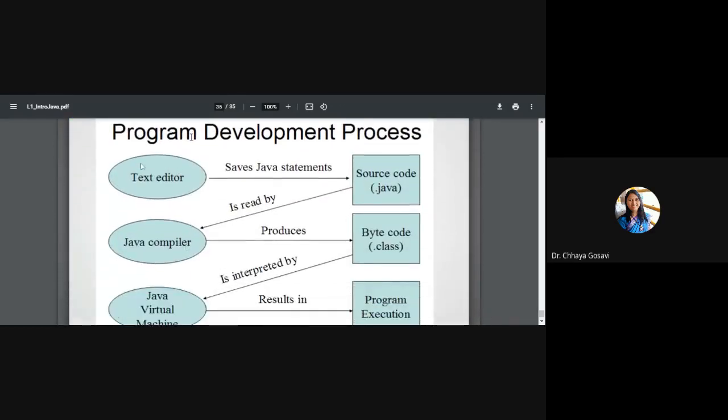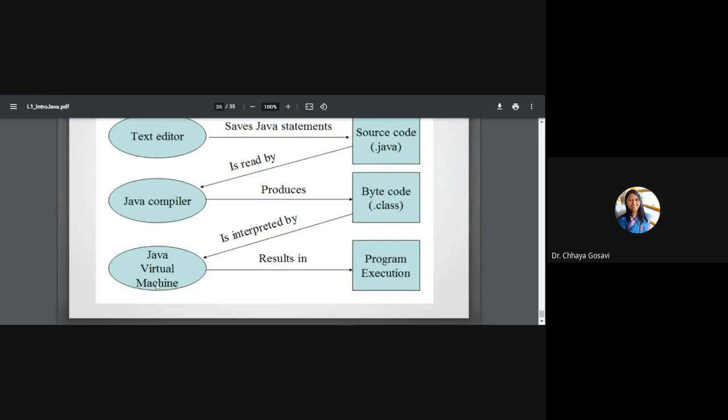So first write code in a text editor and save it as a .java file, which is called source code. Then compile it with the Java compiler javac, which produces bytecode, called a class file. This class file you give as input to the Java virtual machine or interpreter, java, which will result in program execution, and you'll get the output.